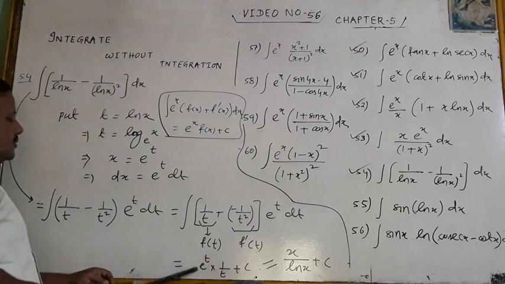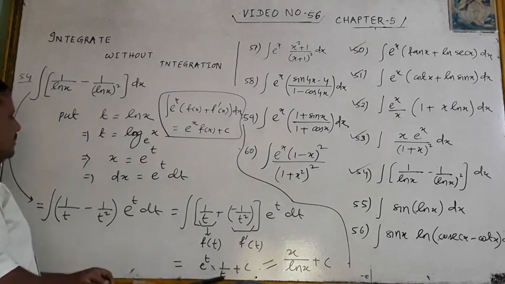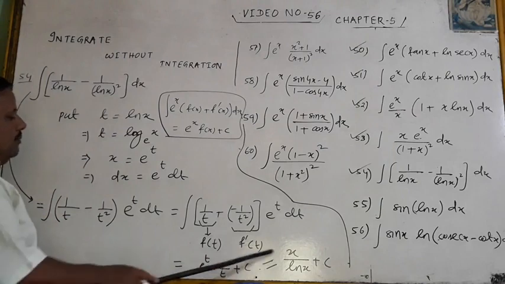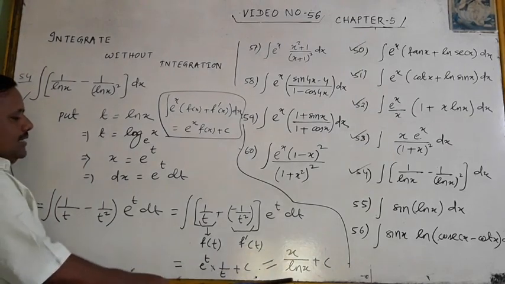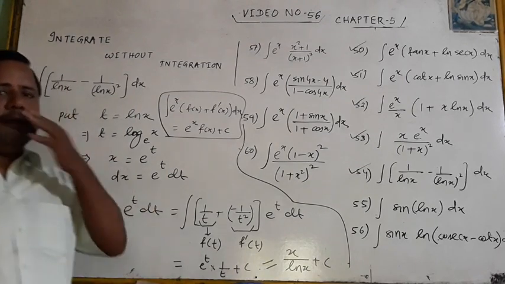So in place of e to the power t, what do I have to put? x. And what does 1 by t mean? t means ln x, so 1 by t means 1 by ln x. So finally it is x by ln x plus c. Very interesting problem for your board examination. Mind it. Okay.